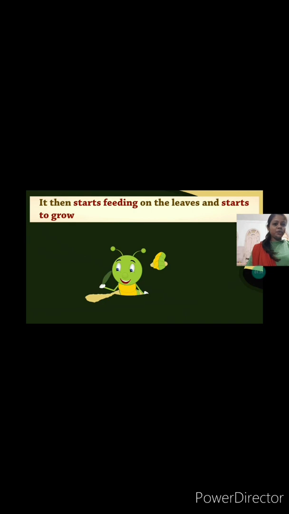So they keep on eating all the leaves. That's why we always see the leaf has been eaten by the caterpillar. Why? Because only the leaf is the food of the caterpillar. When they are eating these leaves, they are getting energy and start growing day by day, because they are feeding very fast, so they keep on growing day by day.